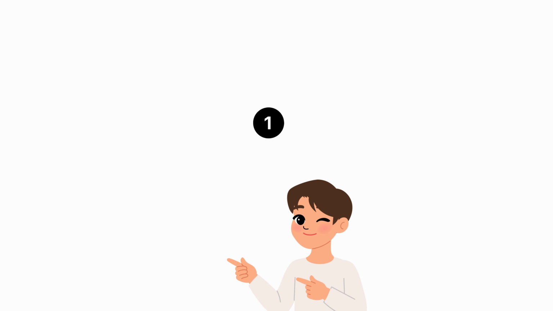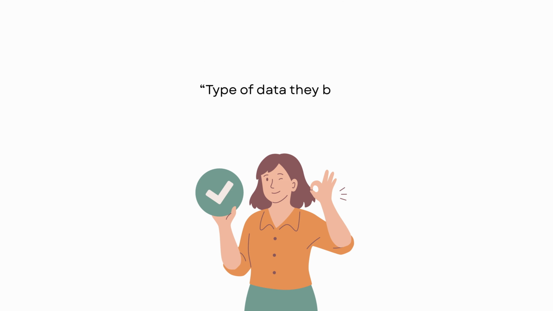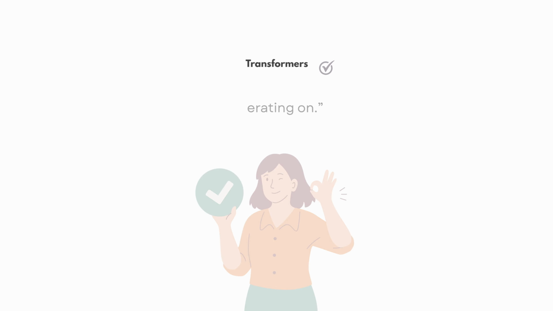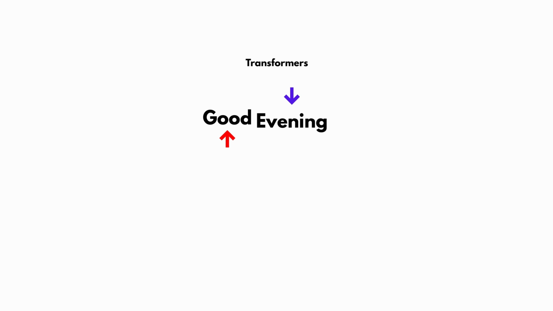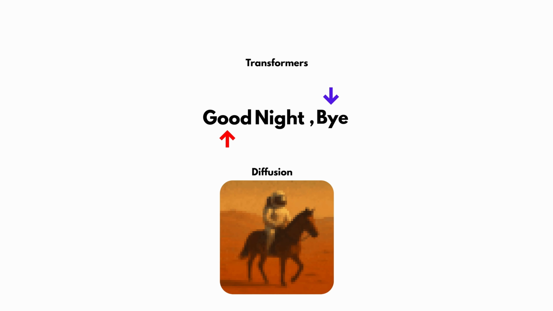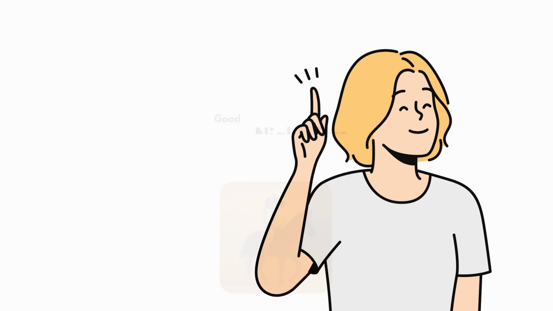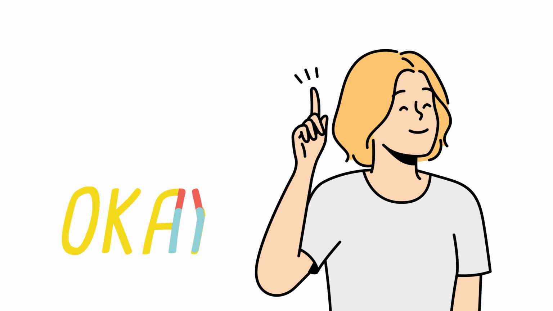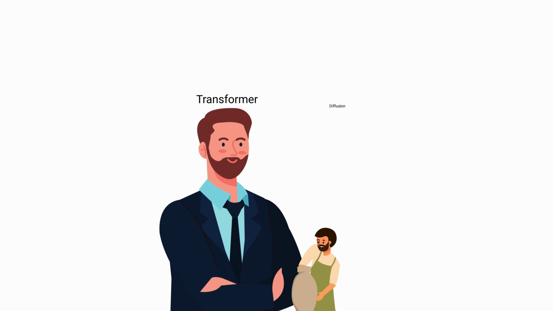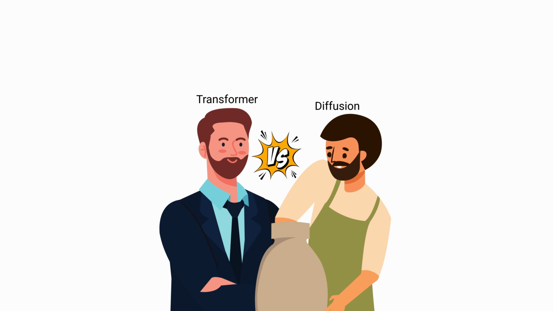Let's start with the first difference, data types. The most important difference is the type of data that they are both operating on. Transformers work on discrete tokens. Discrete means separate, countable blocks. Language is fundamentally built from those blocks: words, subwords, or symbols. On the other hand, diffusion models work on continuous noise fields. An image behaves like a smooth, continuous field of pixels, colors, and textures that blend into each other. In this scenario, small changes usually don't break the meaning. In contrast, it's like comparing a perfectionist writer against a sculptor.